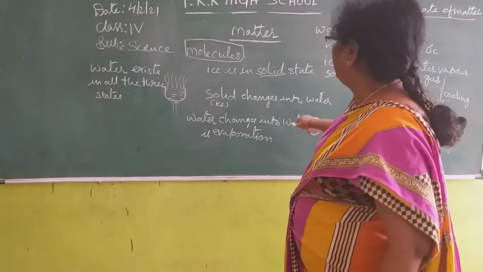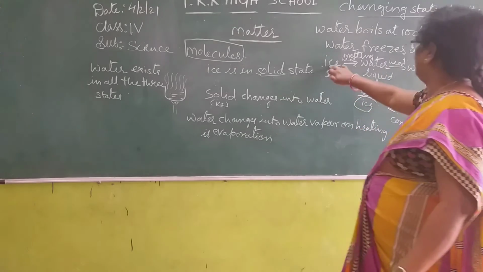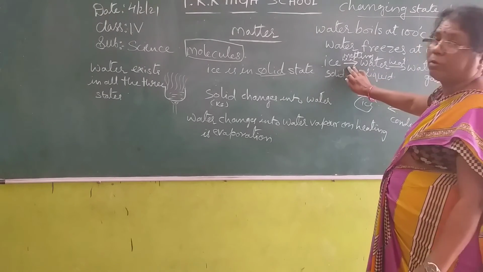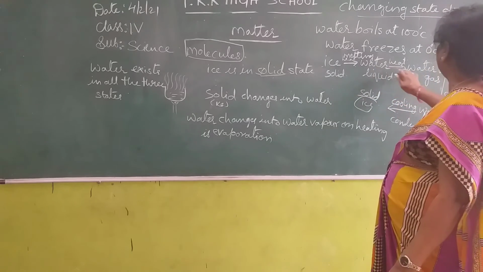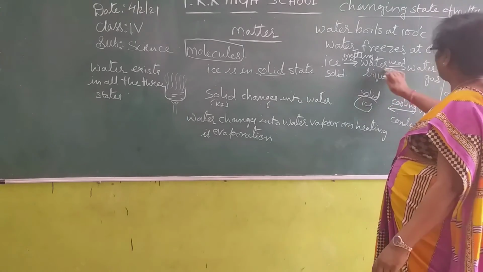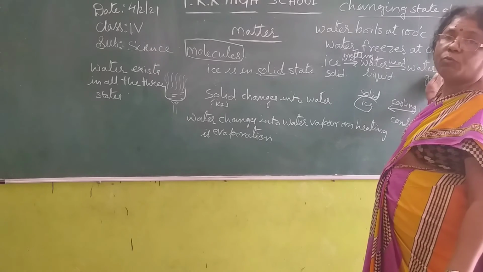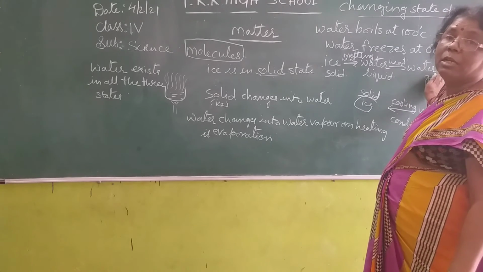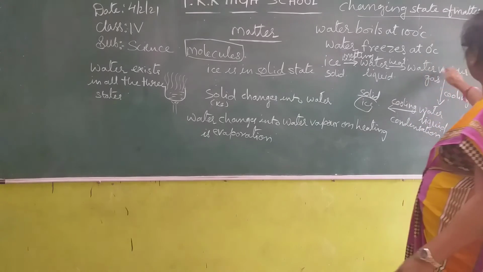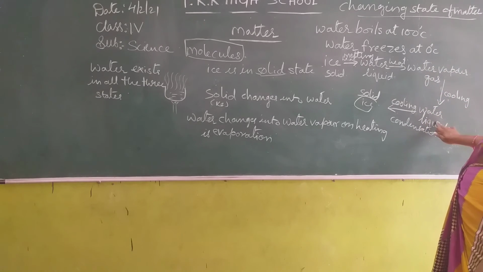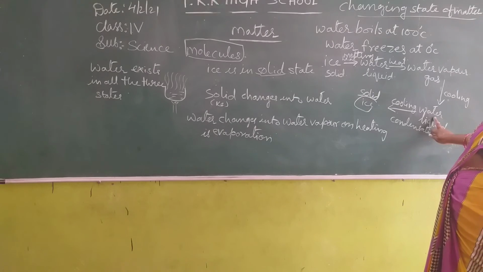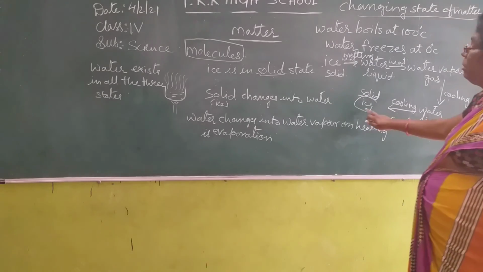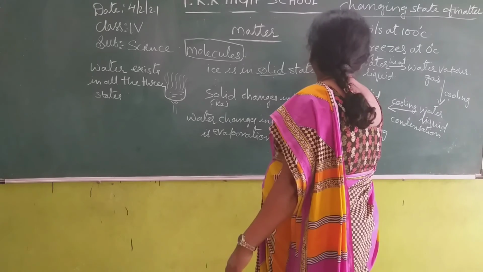Here we are seeing that ice, on keeping for more time, changes into water, that is liquid state. Water on heating changes into water vapor. This process is called evaporation. Now water vapor on cooling changes into liquid state, that is water. This process is called condensation. On further cooling, again you are getting ice.